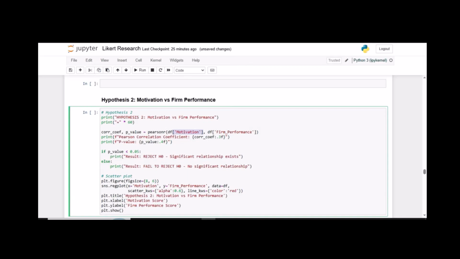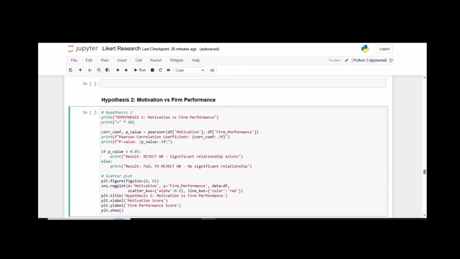Pearson correlation coefficient. All right. We print three decimal values and our p-value in four decimal values. We ask the same question here. If the p-value is less than or equal to 0.05, then do the same thing, which means reject H0, and which means a significant relationship exists between motivation and firm performance. Else, it does not exist, which means we fail to reject H0. No significant relationship exists between them. Okay, so we print our scatter plot to see the relationship chart.